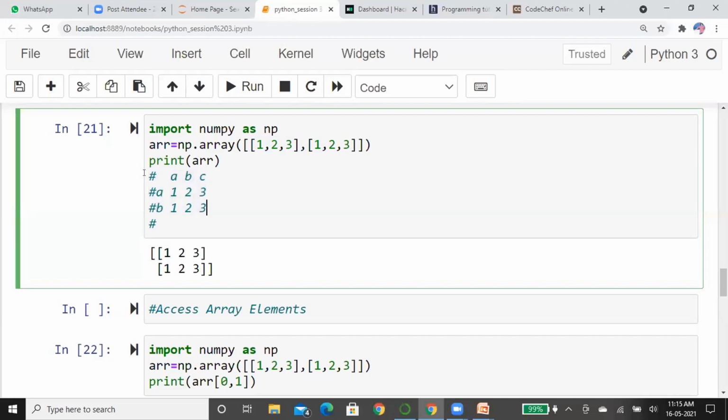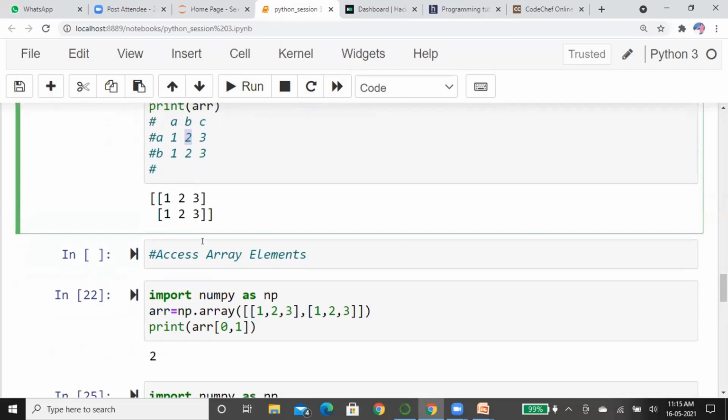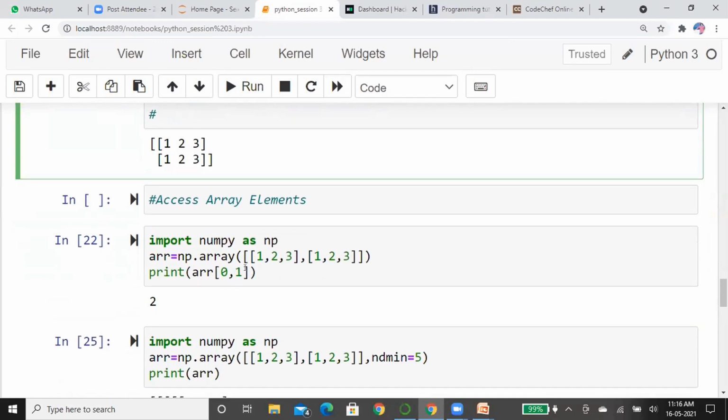I think you have all seen these topics in intermediate mathematics. These are the column headings. These are the row headings. I want to print this element 2. Such code is written in cell number 22.